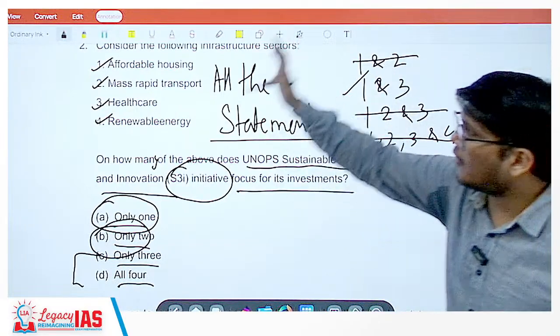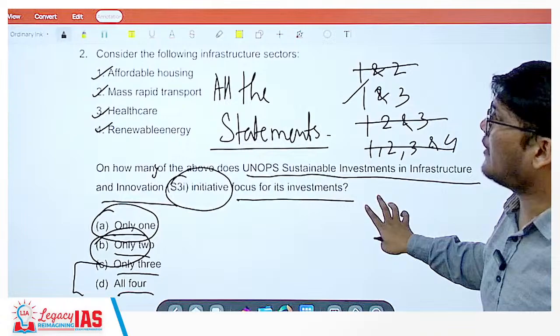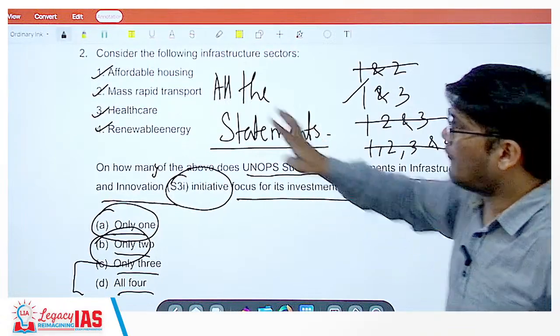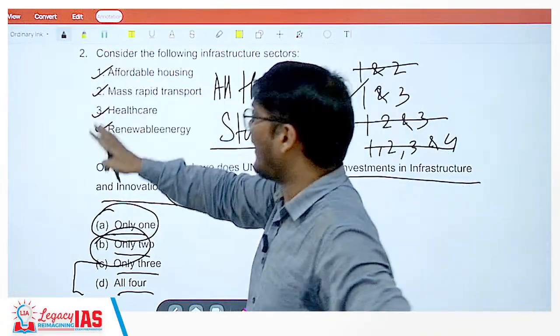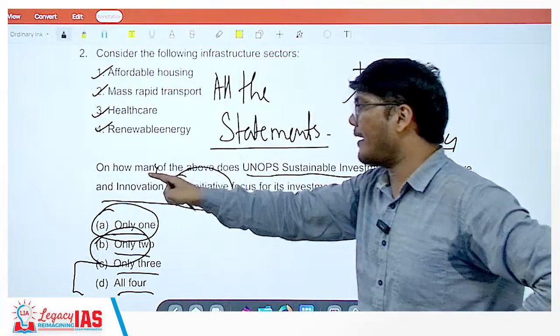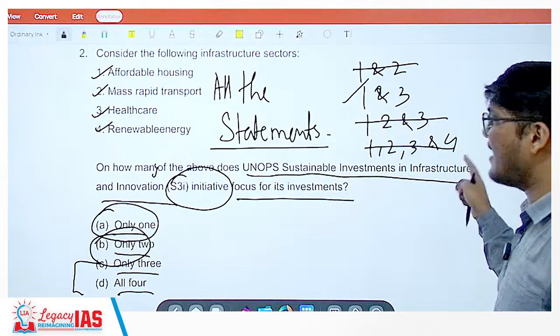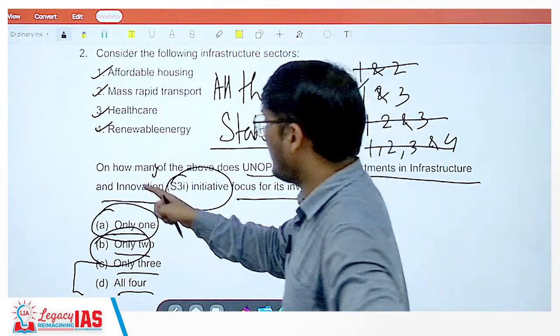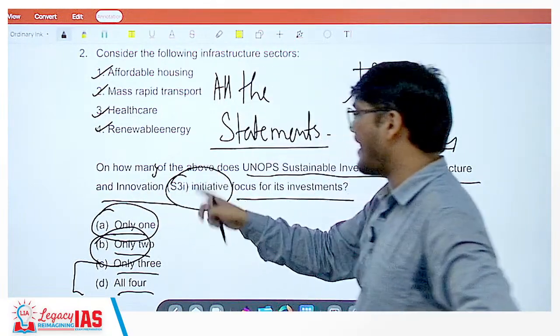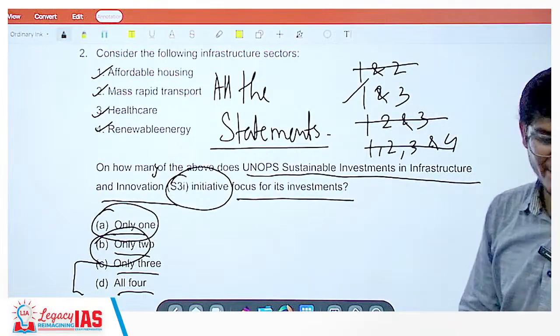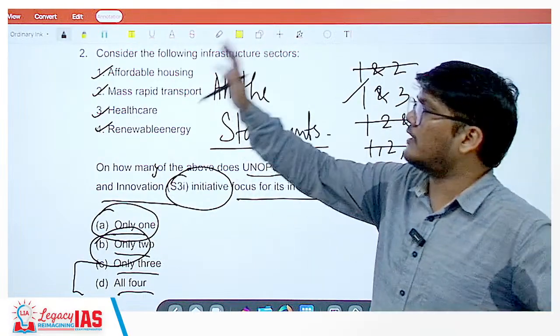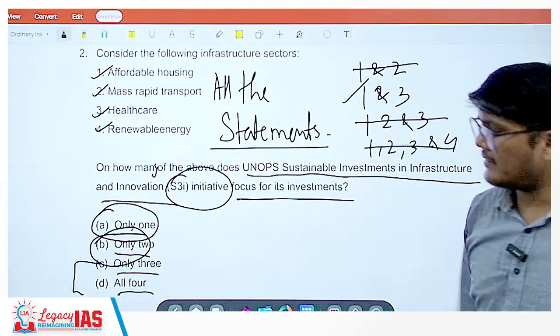So any guesses what will be the answer here? Consider the following infrastructure sectors: affordable housing, mass rapid transport, healthcare and renewable energy. How many of the above does the UNOPS Sustainable Investment in Infrastructure and Innovation, S3I initiative, focus on for its investment? Any guesses of the answer here? A, B, C or D?